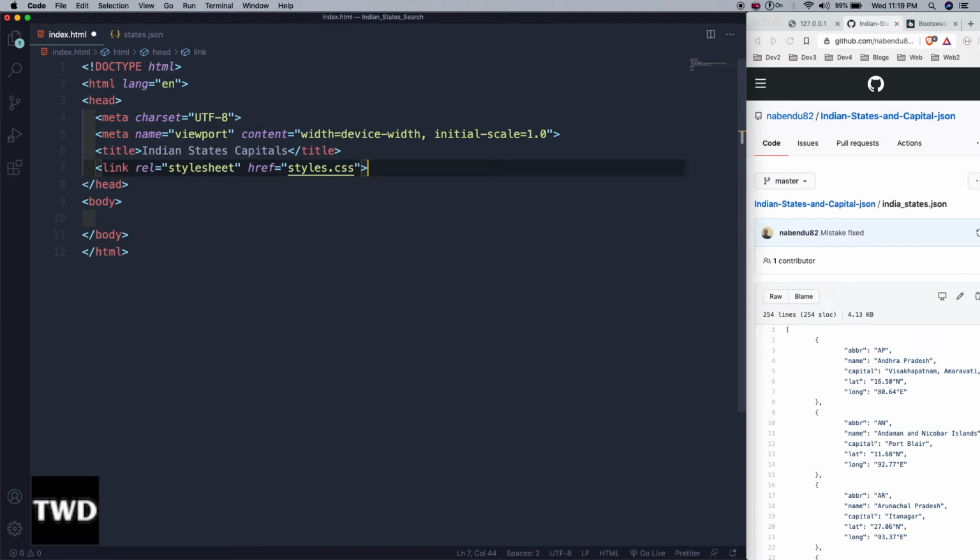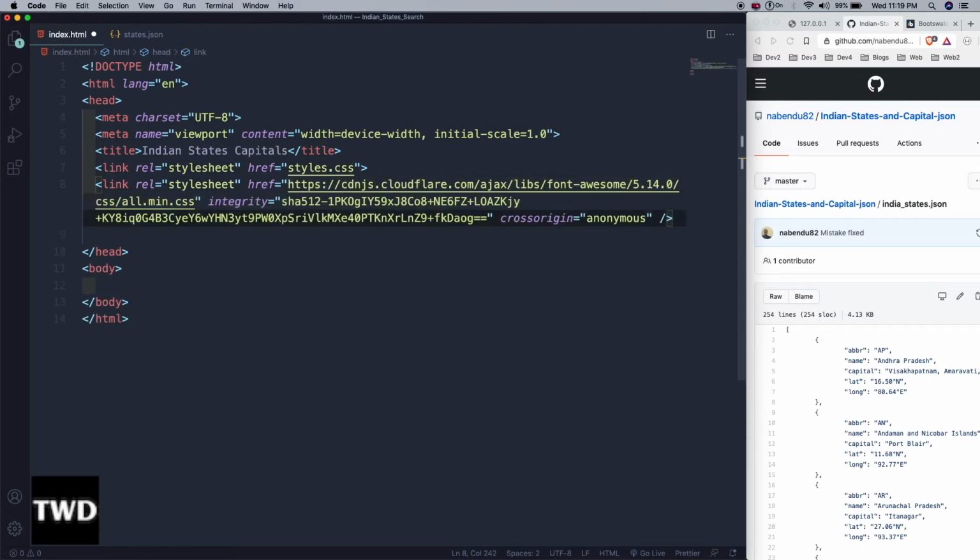And I will have another thing, Font Awesome, also included in this project, so you can get this Font Awesome link from any CDN. I'm using 5.14.0. You can use anything else also, but it should be more than 5, which is generally preferred because a bit of the syntax is different.